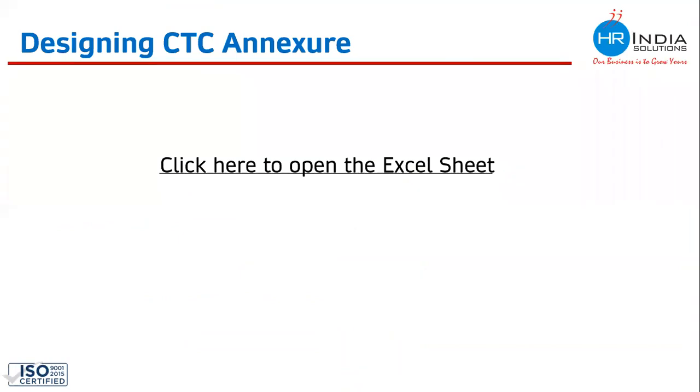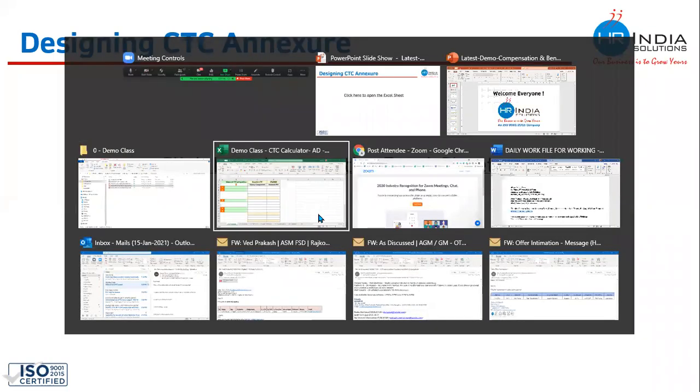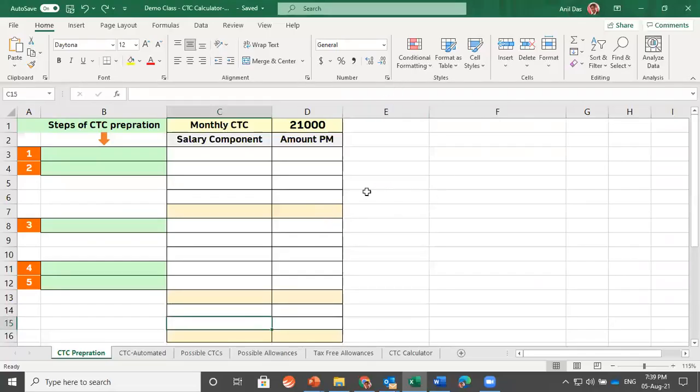Now let's try to understand whatever we have seen, the steps of CTC, in Excel. Let's try to make one from the Excel sheet. So I have taken a monthly CTC of 21,000 intentionally because I want to include ESIC in the calculation. All those employees whose monthly salaries are 21,000 or less come under ESIC, and all those employees whose monthly salaries are more than 21,000 do not come under ESIC. So give me a moment.